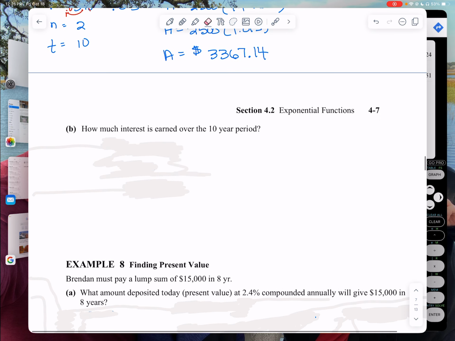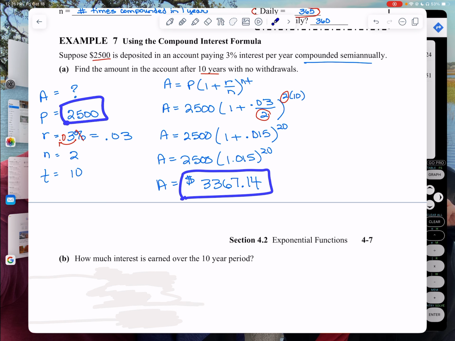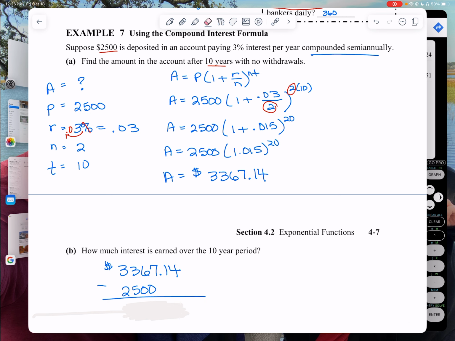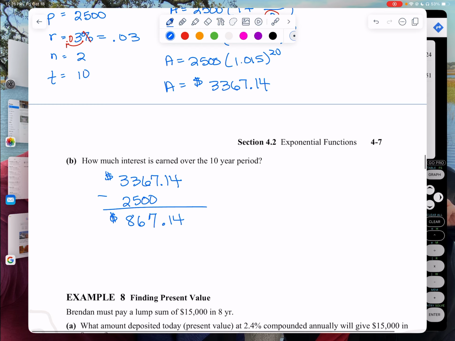Okay. Now they want to know how much interest was earned over that period. So this, again, remember, this is the amount that you had 10 years later, right? You started with this much. So to figure out how much interest you earned, I need to take those two and just subtract them, right? So I'll subtract those, and so I earned $867.14 in 10 years.